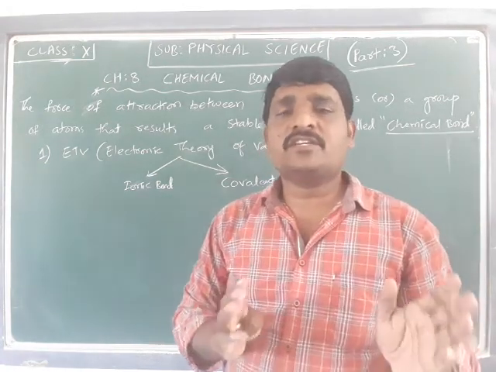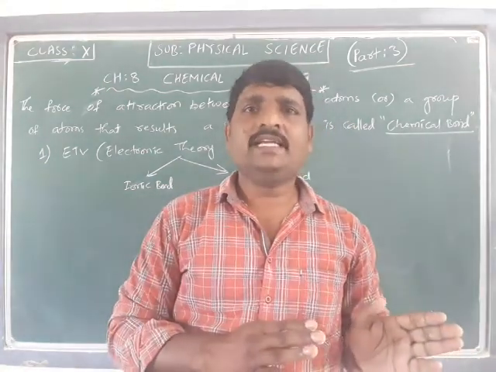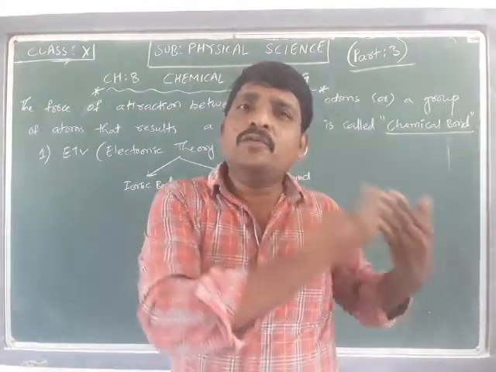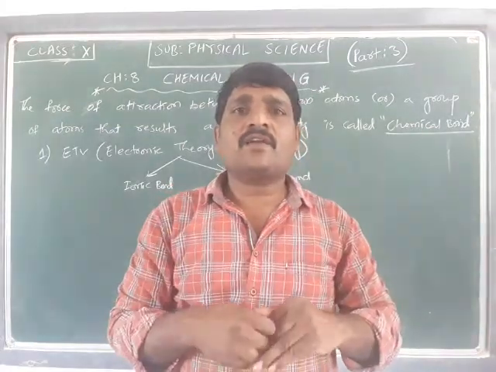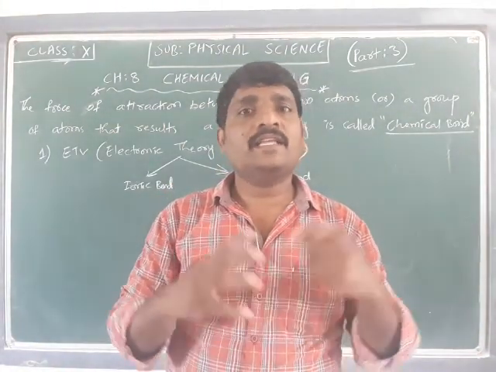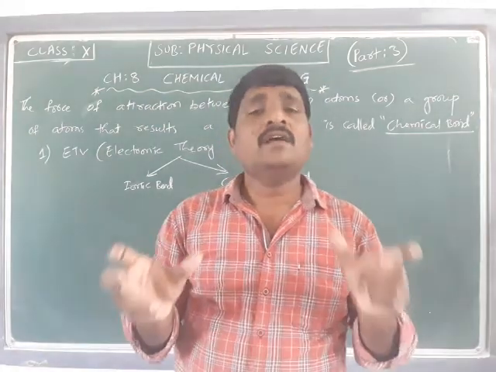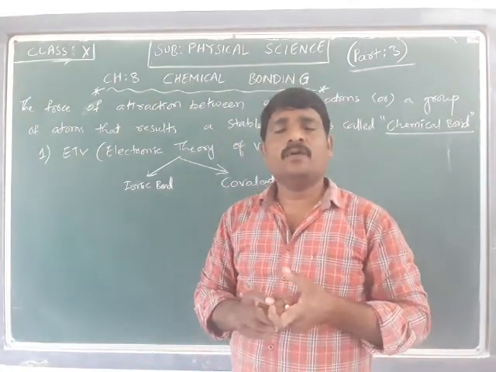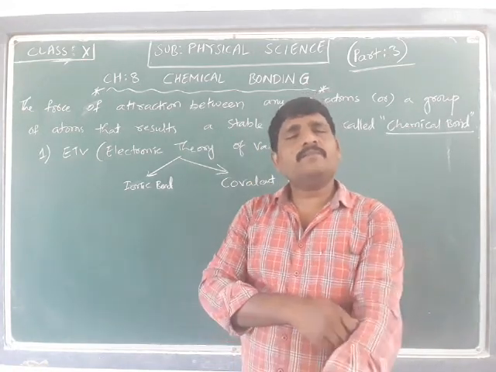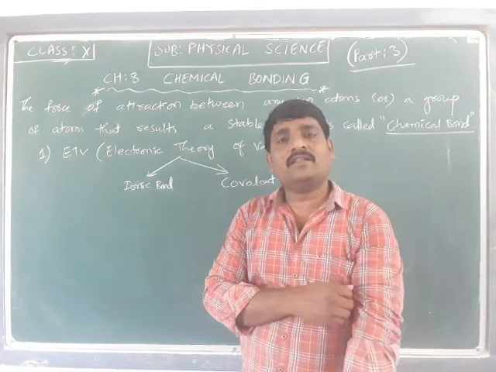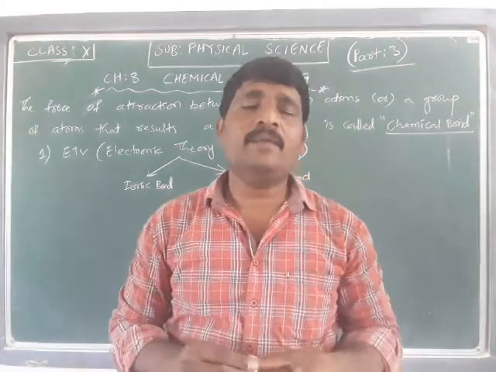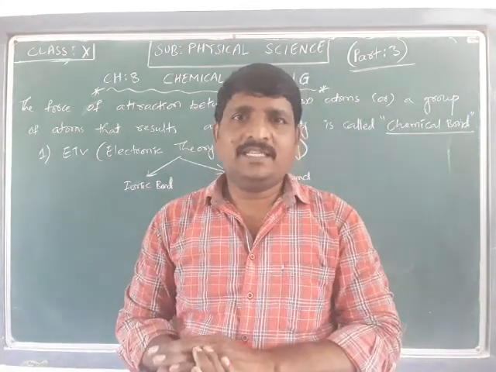The atoms which do not have the octet in the outermost shell are chemically active, and by either losing or gaining electrons they will attain the stable configuration and form a bond to make a molecule or a compound. Of course there are exceptions to attaining the octet. Some molecules form a bond even though they do not attain the octet. We will discuss the exceptions in detail.